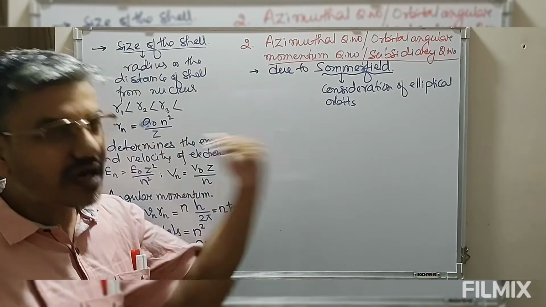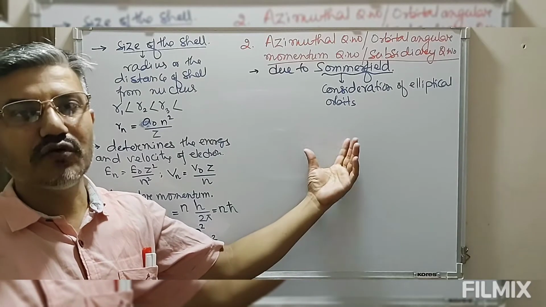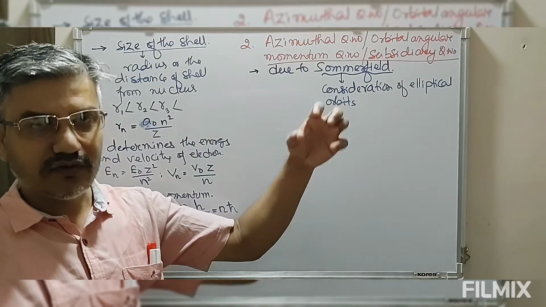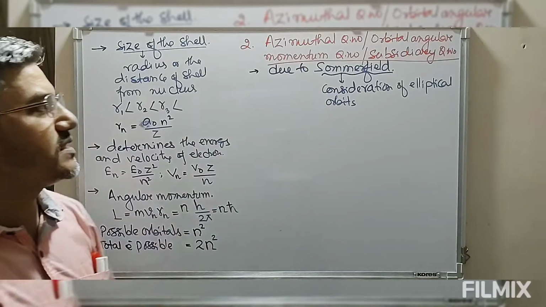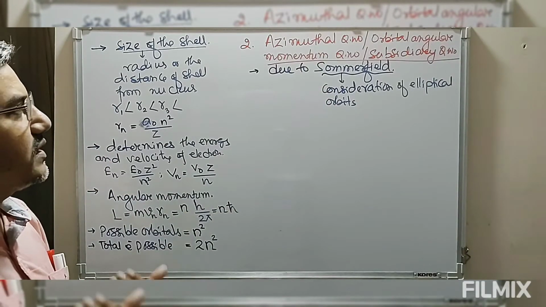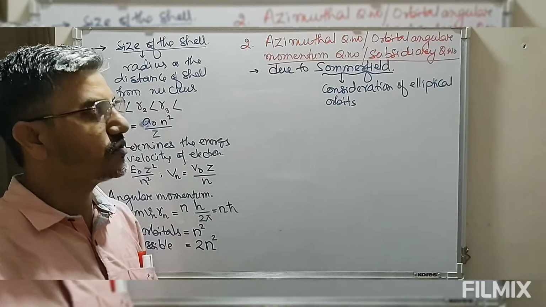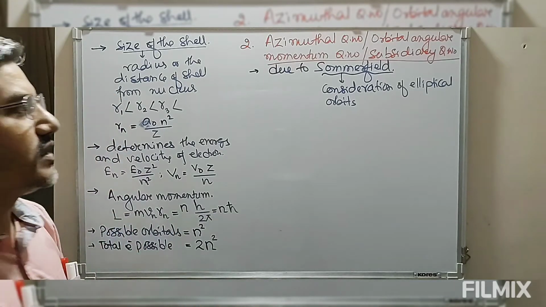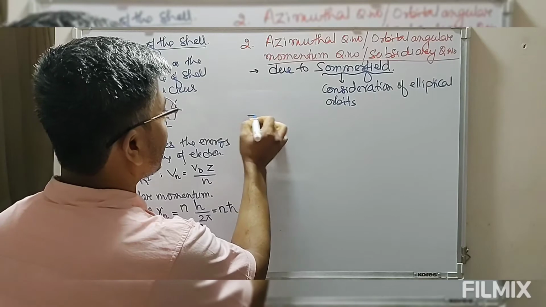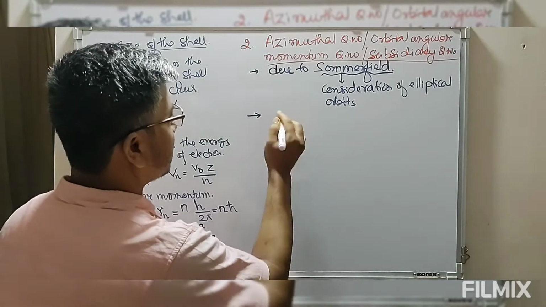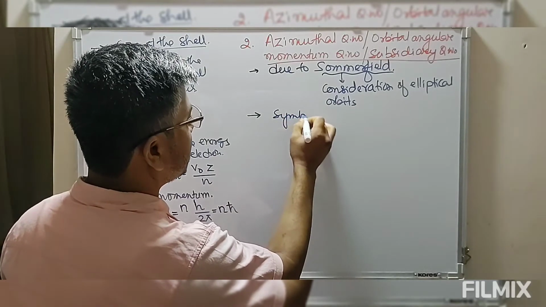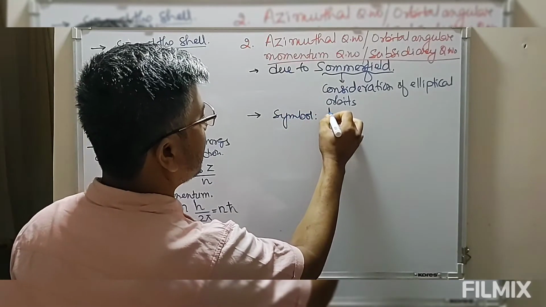So the Stark effect, the splitting of lines of hydrogen when placed in an electric field, is explained by the azimuthal quantum number or orbital angular momentum quantum number, also known as the subsidiary quantum number. The symbol for this quantum number is small l.